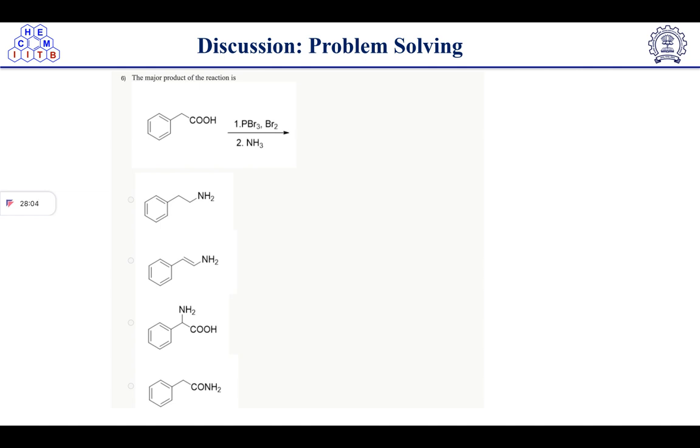So here we have acid. Whenever we do a reaction on alcohol, the OH is replaced by bromide, right? So in this case also we have this OH, and it will be replaced by bromide, so we'll get acid bromide, right?